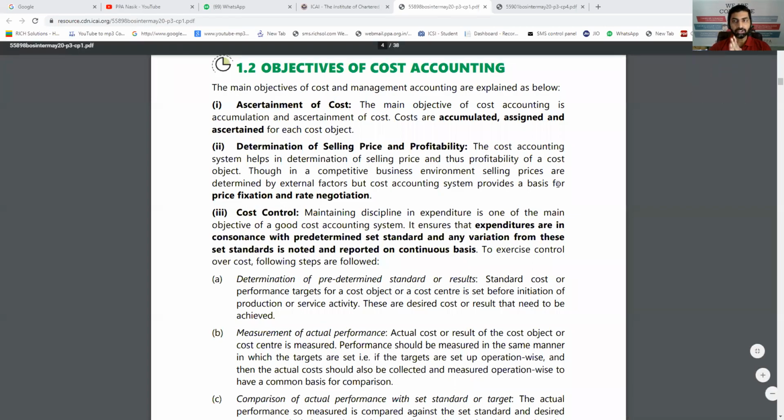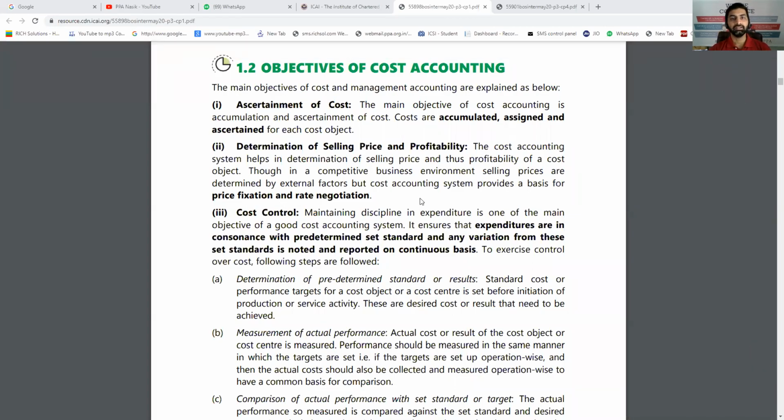Now chapter number 1, short note number 2, that is the objective of cost accounting. Why is cost accounting needed? We have seen cost accounting is not only collecting the data but analyzing it in detail. So first, finding out the cost. When we talk about the cost, what exactly is to be added in it, what is to be excluded, everything we can understand with the help of cost accounting.